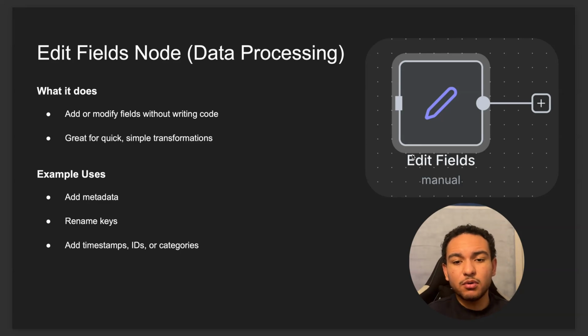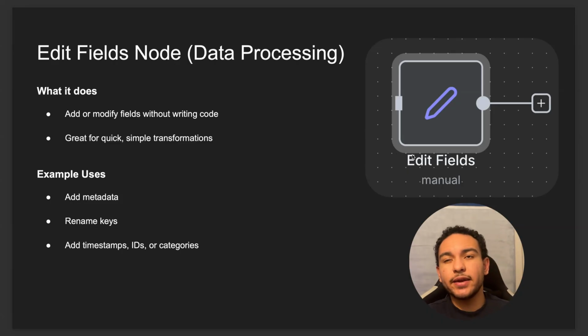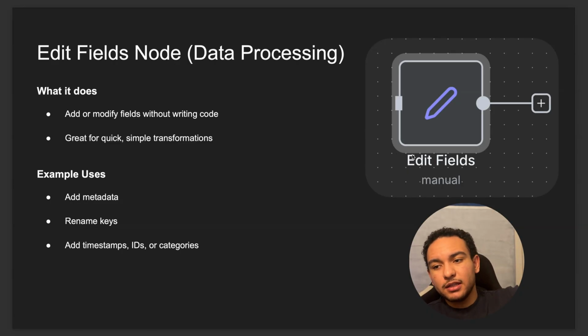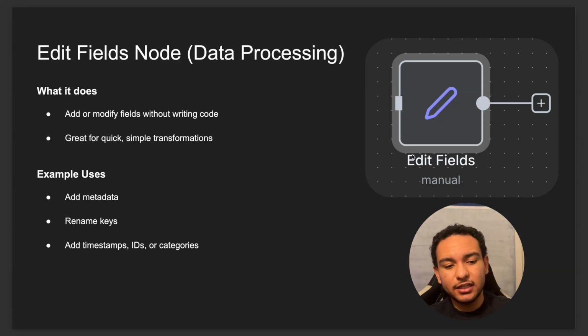It's a really simple node, but one thing you should know that makes it really useful is that you can group data together. So if you want the node to output a list of items along with other items that were collected from previous nodes, then you can drag those nodes and add them here so that you have a full repo of all that data. And some other example uses: you can add metadata, so you can add more data to the data that you already have. You can rename some of the keys, and you can add timestamps, IDs, categories, whatever you'd like. Pretty great.